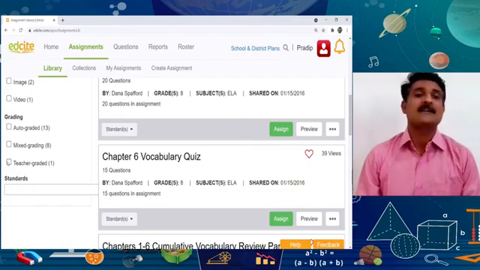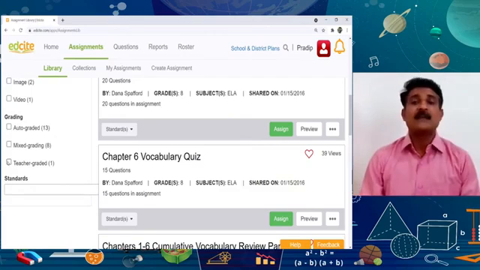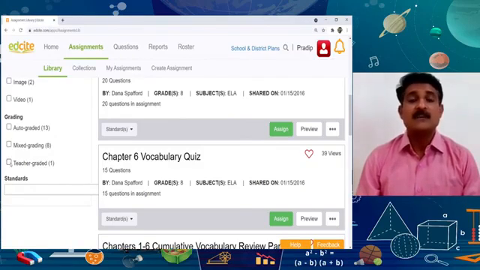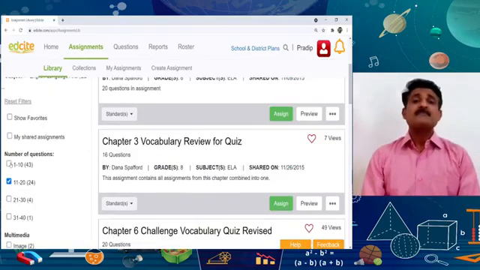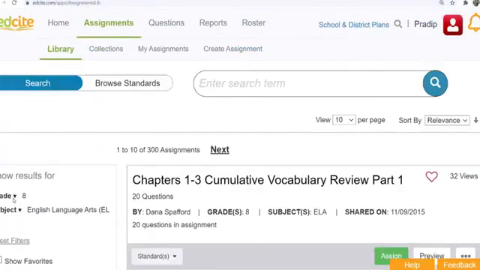And the last one is teacher graded. Teacher graded means you can decide how much grade should be given to each and every question in this assignment. In this way, we can see the assignments according to the filters.